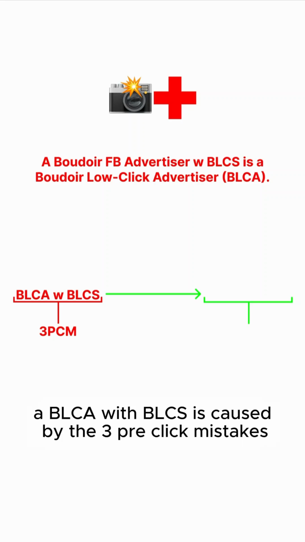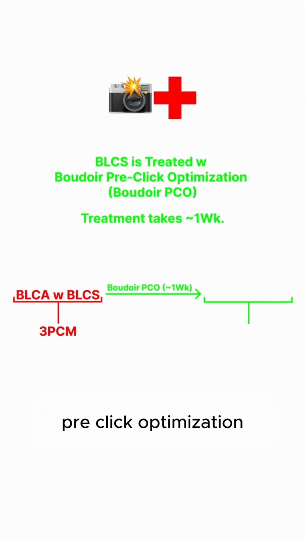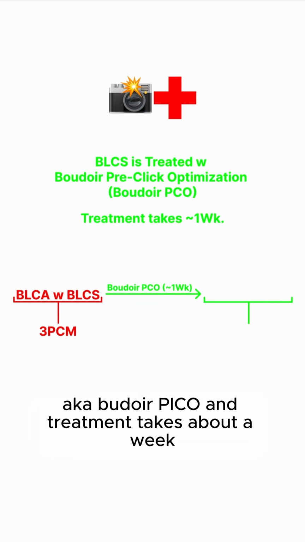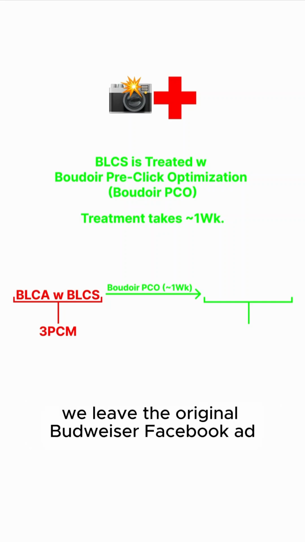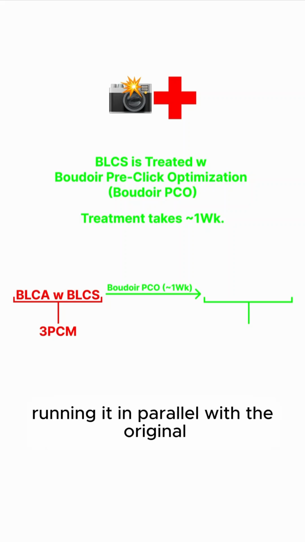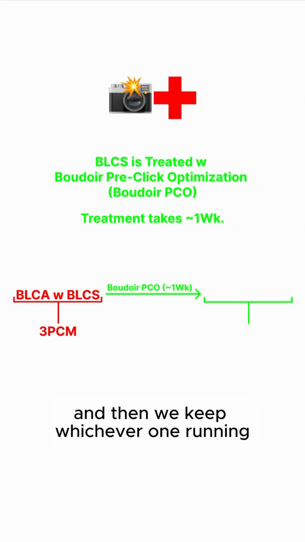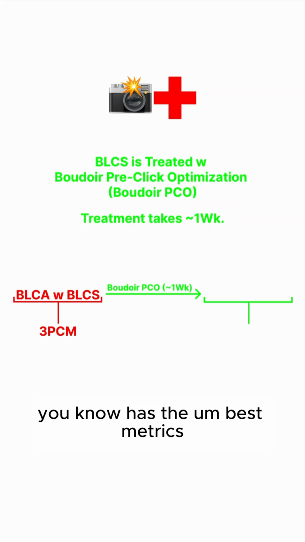A BLCA with BLCS is caused by the 3 pre-click mistakes. We also know that BLCS is treated with Boudoir pre-click optimization, aka Boudoir Pico, and treatment takes about a week. And we know this because we invented it and we've already done it a bunch. Pretty simple. We leave the original Boudoir Facebook ad, we duplicate it, and we treat the duplicated ad, running it in parallel with the original. And then we keep whichever one has the best metrics.